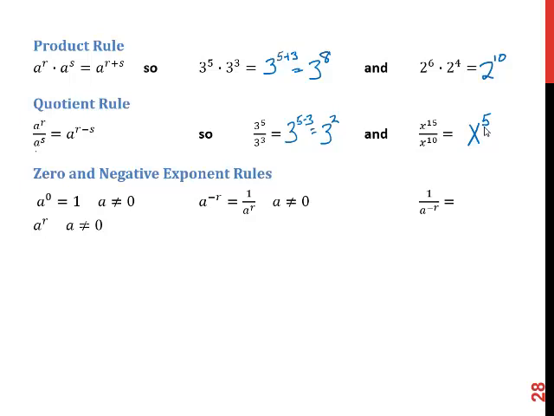Zero and negative exponent rules. A to the 0 is 1, as long as a is not 0. This is a time when it's real important to notice what your base is. A to the 0 is 1, so anything to the 0 power is 1. A to a negative exponent is the reciprocal of a to that power. And it looks like we fell off the edge here a little. 1 over a to a negative exponent is going to be a to the positive power. And again, that's as long as a is not 0.